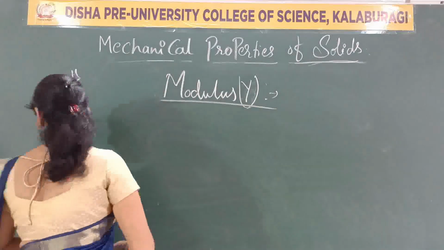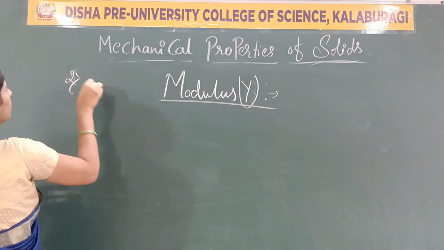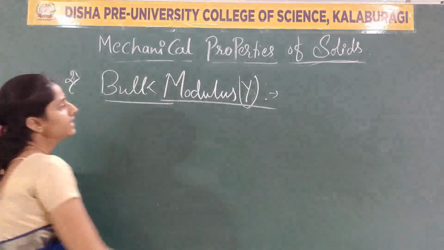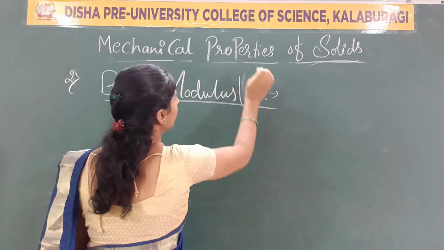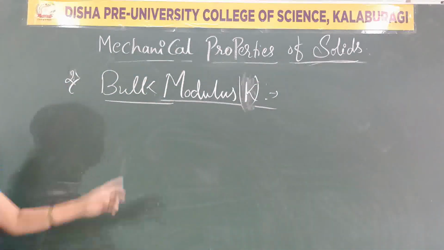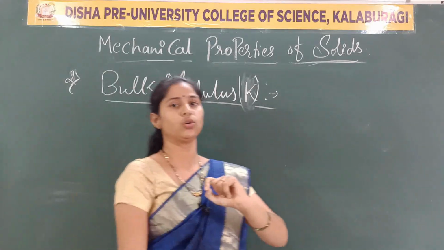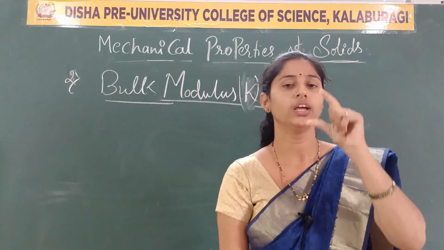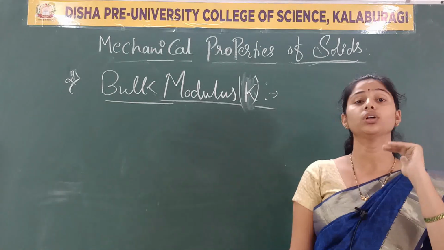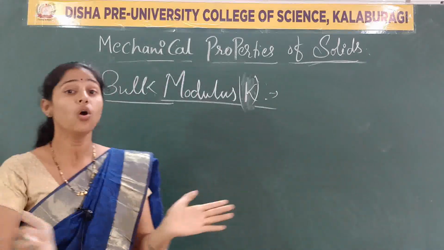So now here we can assume the next type, that is bulk modulus, and it is expressed with which alphabet? K. Bulk modulus is defined as again the ratio, for the material of the body, of normal stress to the volume strain, because we are considering volume here.